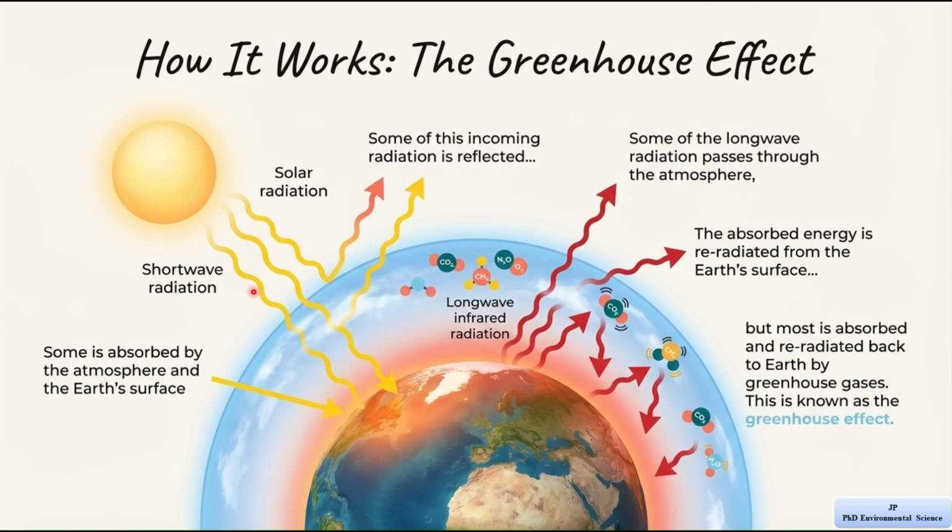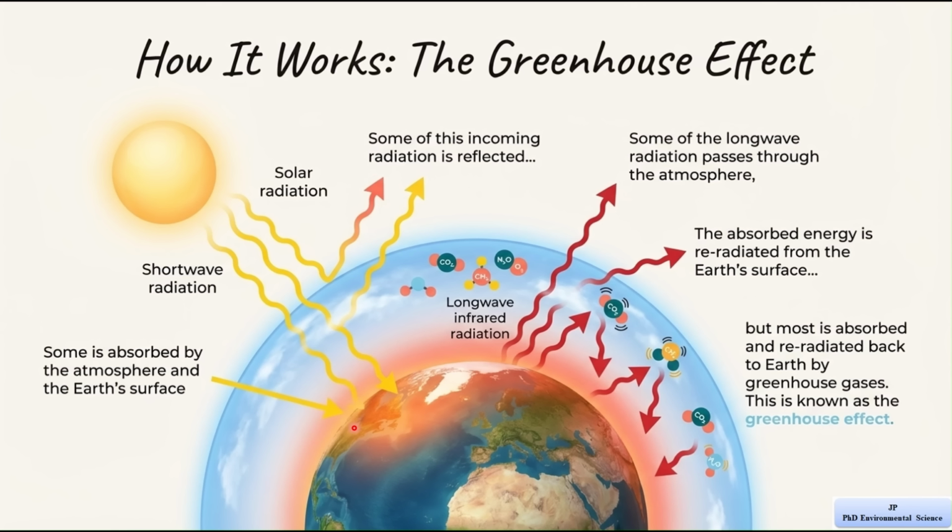Now when this solar energy reaches the Earth, different things happen. Some of this incoming radiation is reflected back into space, meaning it does not stay on Earth, it bounces back from clouds, air particles and even light colored surfaces like ice. The remaining part of the energy is absorbed by the atmosphere and the Earth's surface. This absorbed energy warms the land, oceans and air.